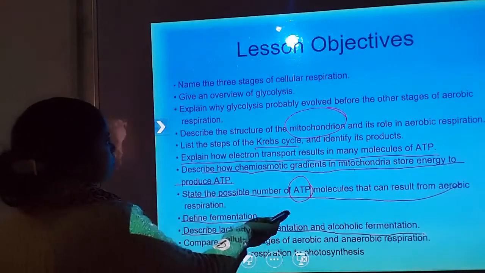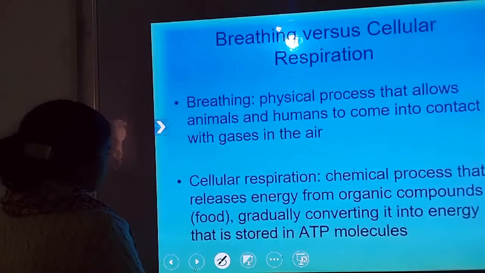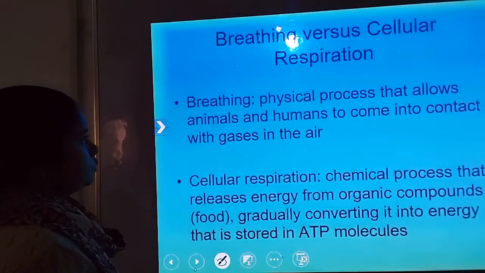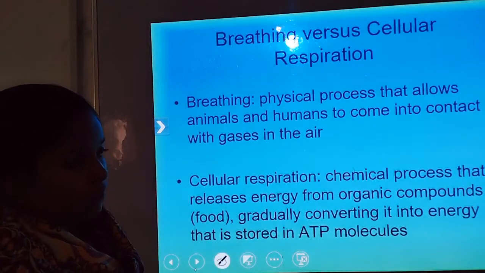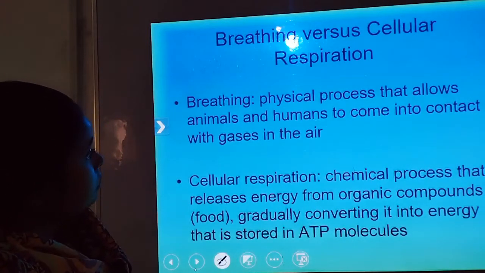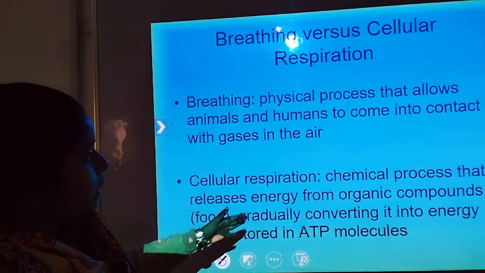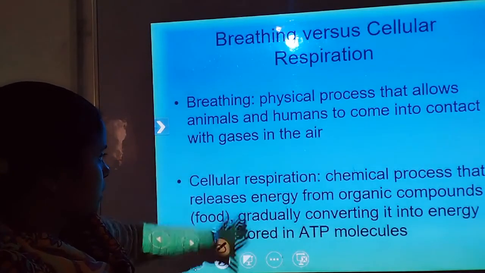Now let us discuss the difference between breathing and cellular respiration. Breathing is a physical process that allows animals and humans to come into contact with gases in the air.